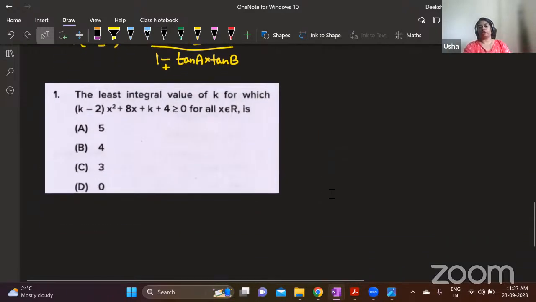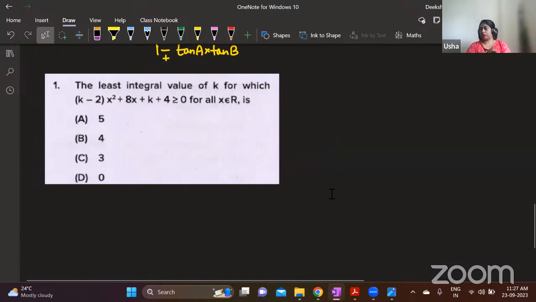Least integral value of k for which (k minus 2) x square plus 8x plus k plus 4 is greater than or equal to 0 for all x belonging to the real number set.